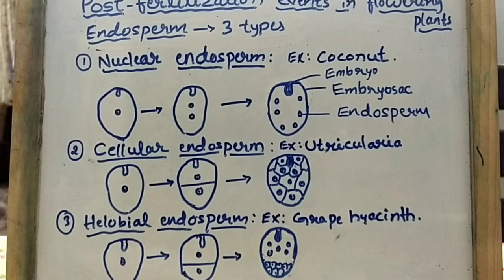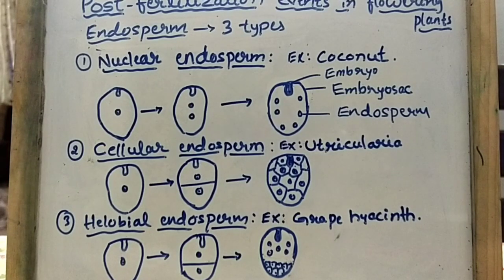The third one is maturation of ovule into seed. The fourth one is maturation of ovary into fruit. So these are the 4 events which take place in post-fertilization.